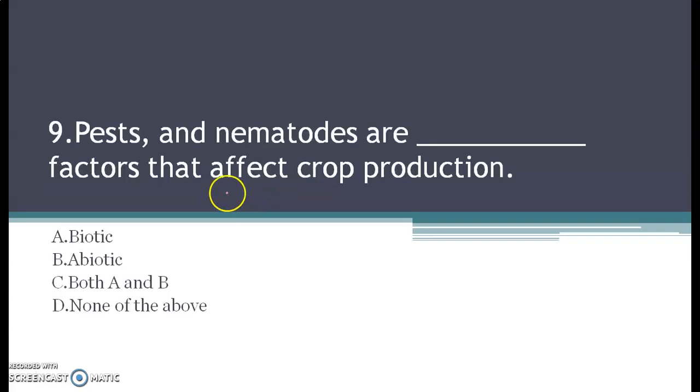Okay. 9th question, pests and nematodes are dash factors that affect the crop production, and your options are A, biotic, B, abiotic, C, both A and B, and D, none of the above. Pest and nematodes that affects your crop production.